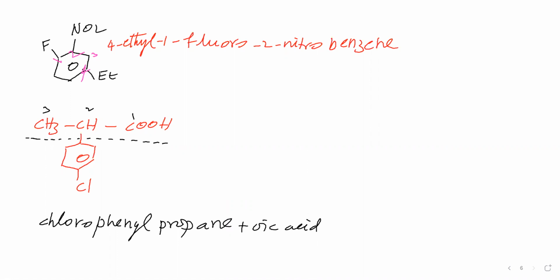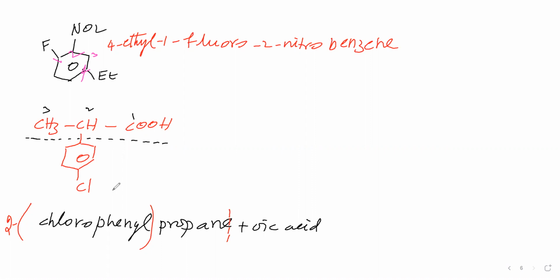Now in the primary suffix, the last letter e we will drop. Then we will say the position of this branch. This branch is present at which carbon? The second carbon of the parent. Therefore we will say 2. This branch is present at the second carbon of the parent, that is the meaning.